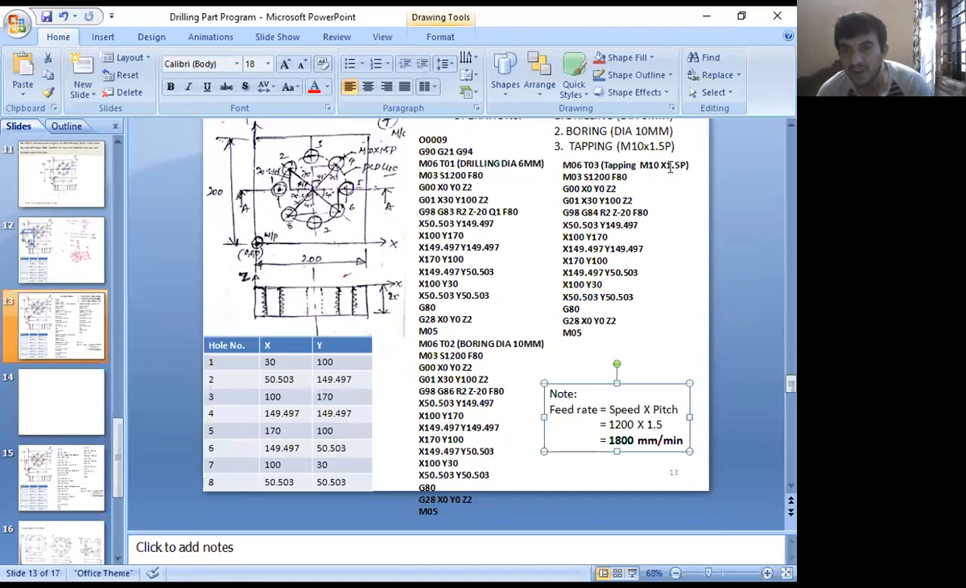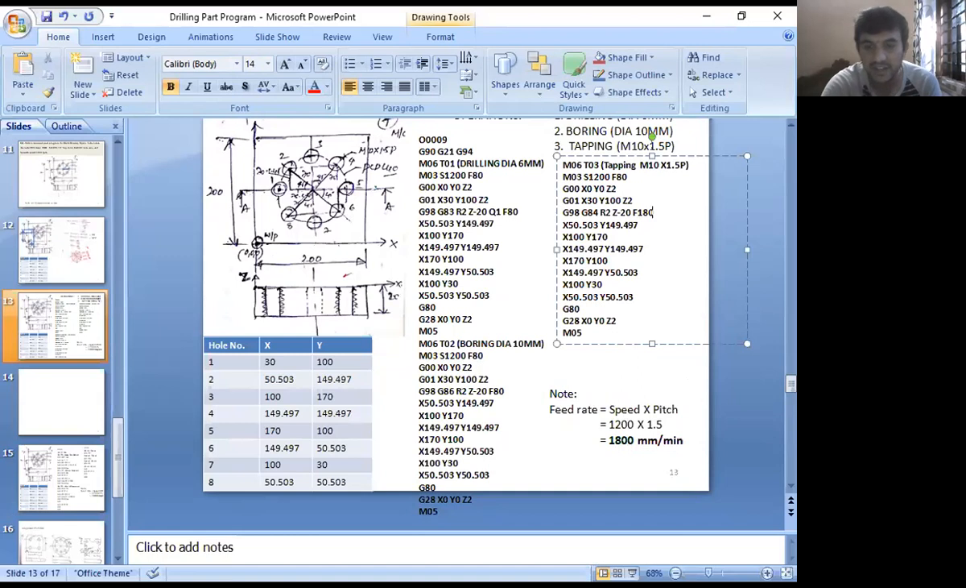For tapping, I want to calculate the F feed rate. How do you calculate feed rate? Spindle speed into pitch. What is the spindle speed? 1200 RPM. Pitch is how much? 1.5. What is the feed rate here? 1000. Am I right? Is it 1800? Is it right? Please give me a response.